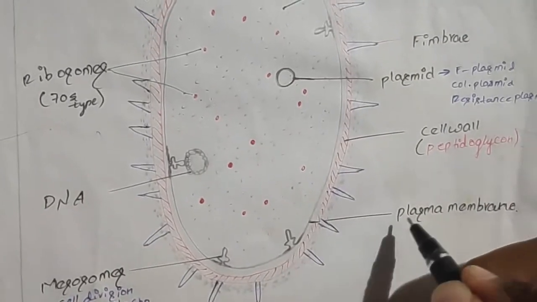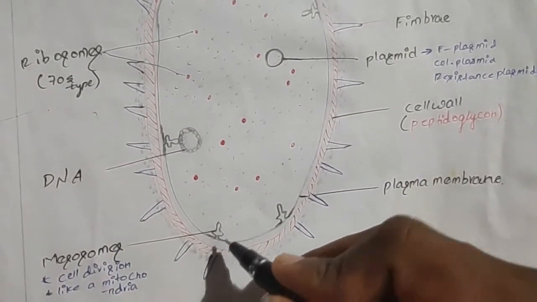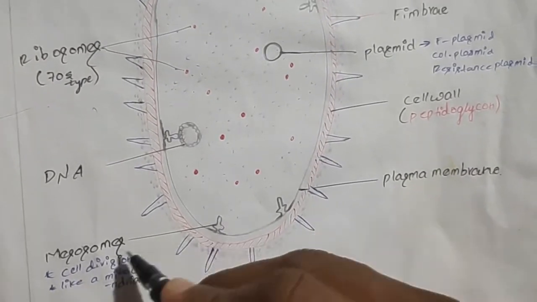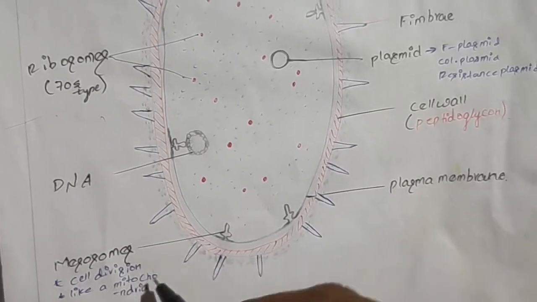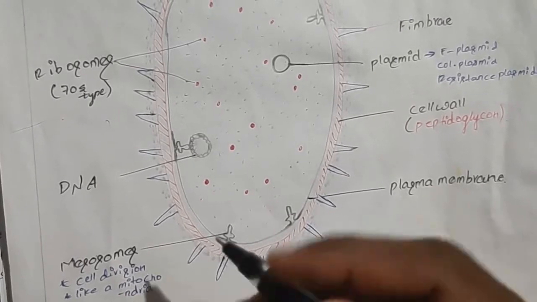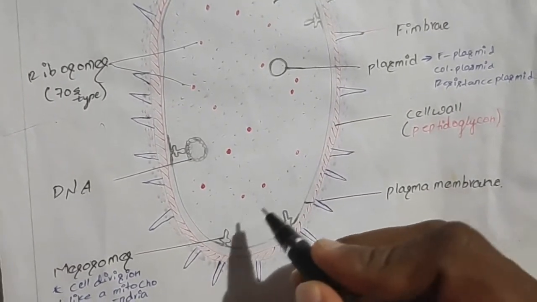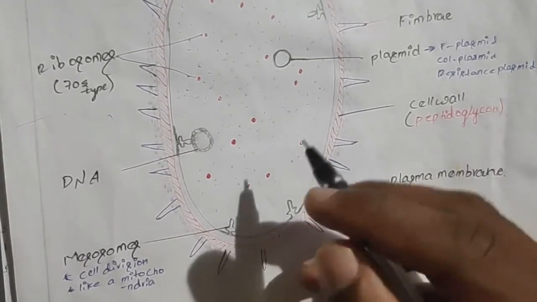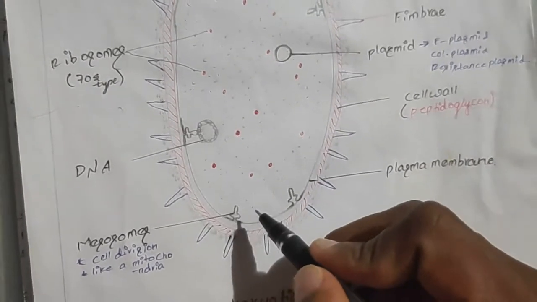In some places of this plasma membrane, invagination takes place. Invagination or the extension takes place towards the inner side, and this is known as the mesosomes. These mesosomes are present only in bacterial cells. Mesosomes help in cell division, and they also help in respiration. Respiration means the breakdown of enzymes which are present in this bacteria, and it also helps in DNA replication and increases the surface area of this plasma membrane. So this helps in respiration.